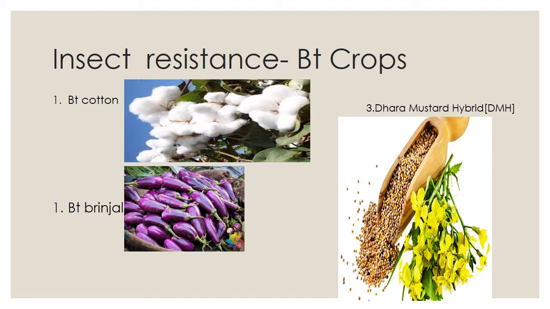Here, these are 3 genes. One is the bar gene, another one is Barnase, then Barstar. These 3 genes are inserted into the mustard hybrid plant. By the help of these 3 genes, this mustard hybrid plant gets resistance against some other insect. Okay, can you understand this point?